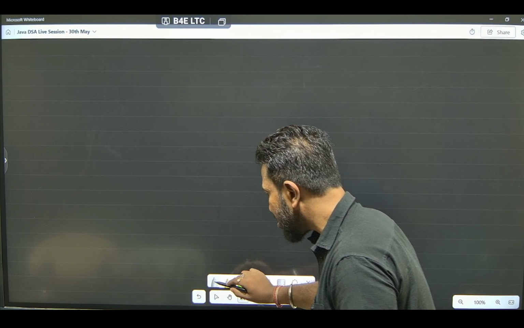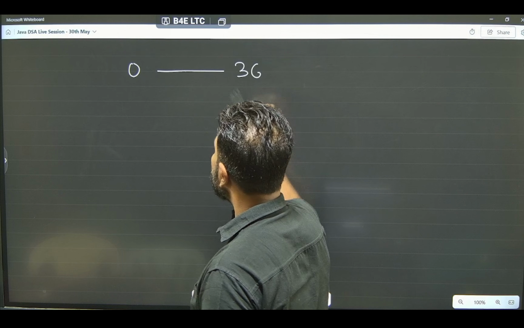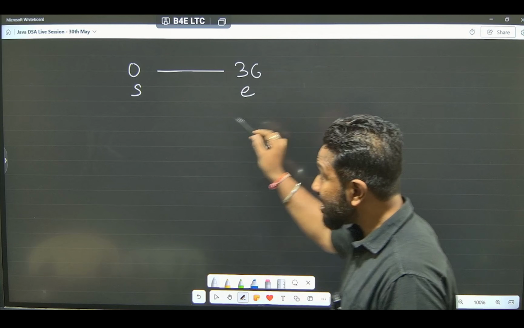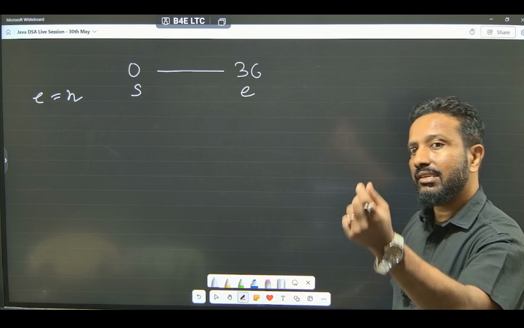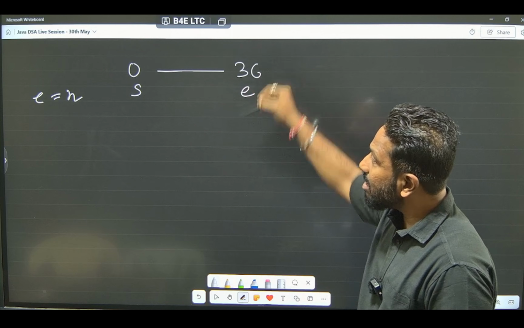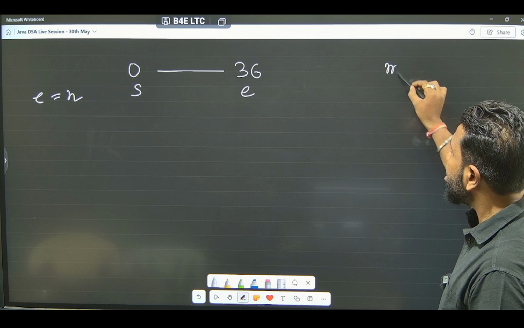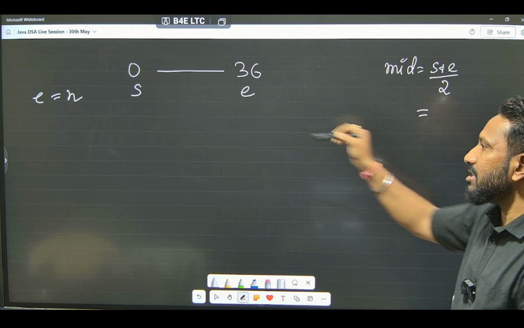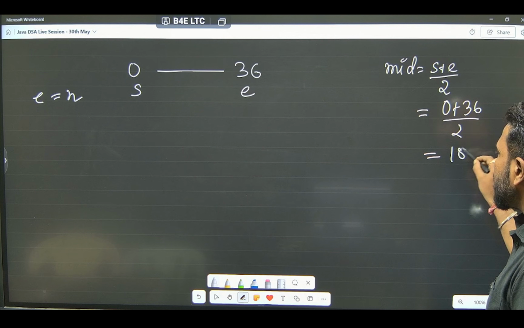So, we got our range or the space from 0 to 36. Okay. So, this is our start, this is our end. In this case, end is actually the number only, end equal to n only. In case of an array, we write 0 to n minus 1. In that case, this is not the length, this is the top level range, the number itself. Now, let's try to find the mid. Mid is equal to start plus end divided by 2. In that case, it will be 0 plus 36 divided by 2, that is 18. Okay, we got our mid.